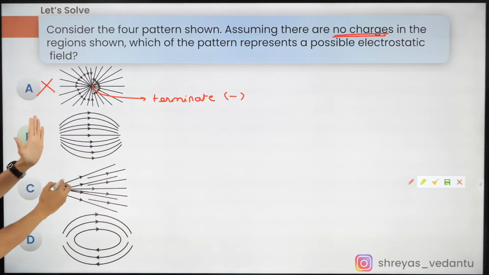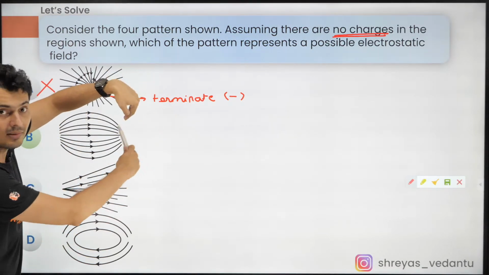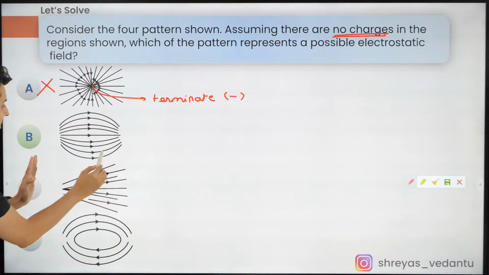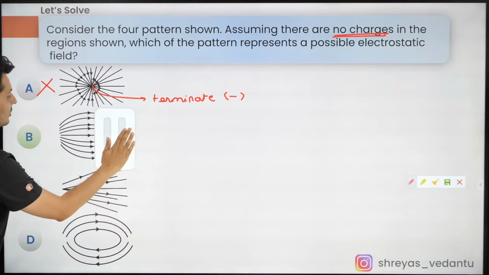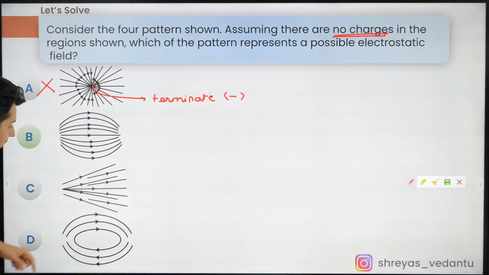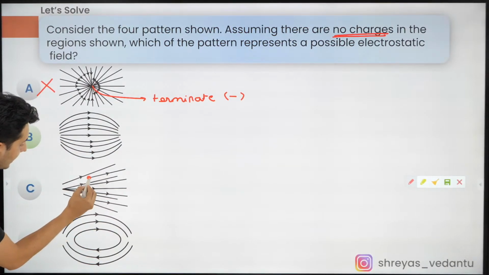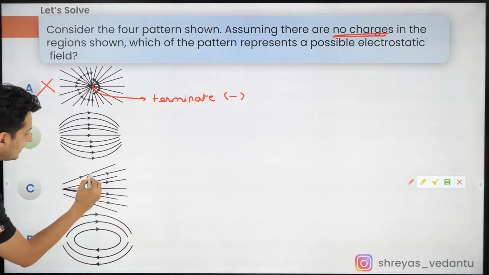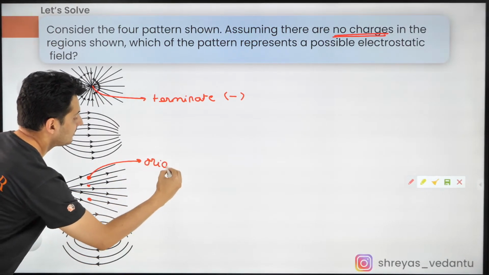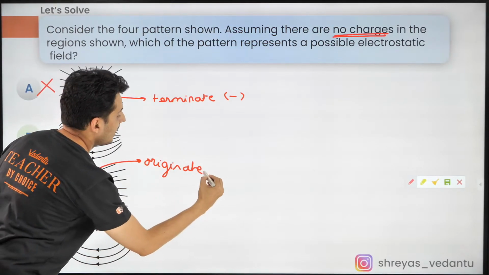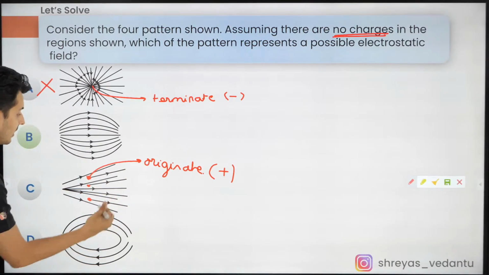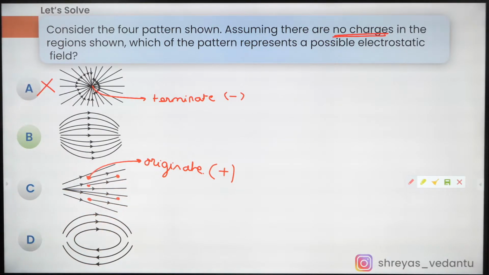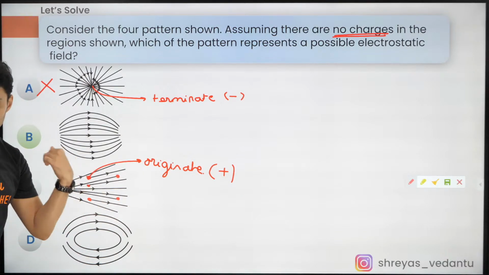Now in B, you can see that the field lines are coming from somewhere outside and they are going somewhere outside the diagram. So there is no charge in this part. Check this part. Is there any charge? Nope, right? So there is no charge in this part. Over here, do you see the field lines are actually starting from here? Do you see these are the points where it originates? It originates, and when it originates, what is there? Positive charge. So actually positive charges are present here. In fact, they are also terminating in this point. You can see that. So hence that is wrong.